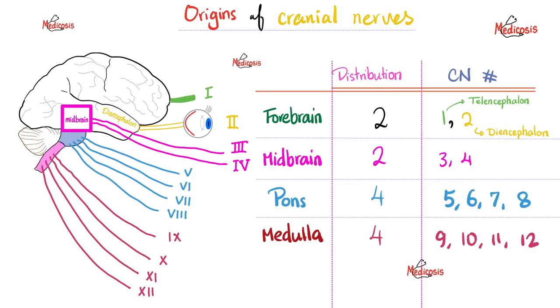If you have watched my neuroanatomy playlist, I've told you that cranial nerves 1 and 2 are attached to the forebrain. Cranial nerves number 3 and 4 are attached to the midbrain. Number 5, 6, 7, and 8 are attached to the pons, but cranial nerves 9, 10, 11, and 12 are attached to the medulla. Today we're talking about a pituitary adenoma. One thing that the pituitary adenoma can do is that it compresses the optic chiasm, which is in the visual pathway, which can lead to visual deficits.